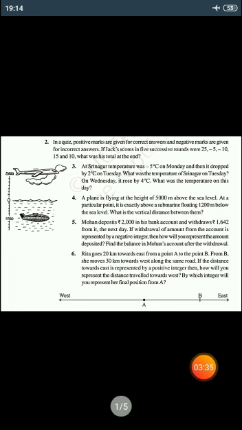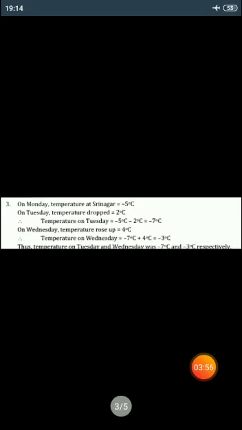A plane is flying at a height of 5,000 meters above sea level. At a particular point, it is exactly above a submarine floating 1200 meters below sea level. What is the vertical distance between them? Now the solution of this question: the height of the plane above sea level is equal to 5,000 meters.